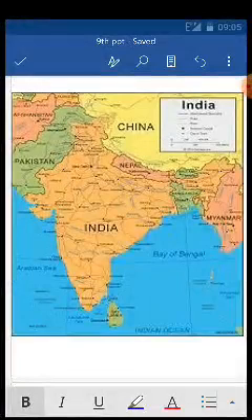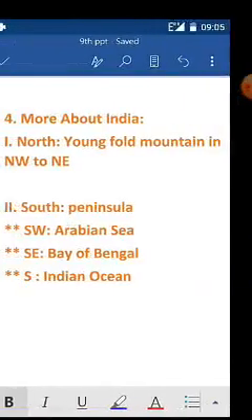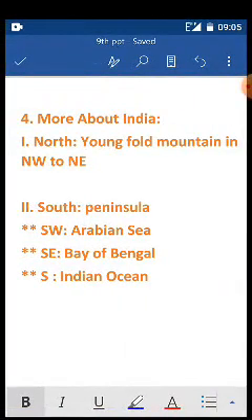Okay, now look at the India map: the right side is the Bay of Bengal, below Tamil Nadu that water body is the Indian Ocean, and in the west it is the Arabian Sea. So south it is the Indian Ocean, southeast it is the Bay of Bengal, southwest it is the Arabian Sea. So this is what I wrote: the peninsula's southwest is covered by the Arabian Sea, the southeast by the Bay of Bengal, and the south is surrounded by the Indian Ocean. So basically three water bodies surround our southern part of India.